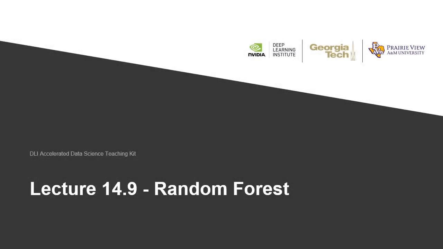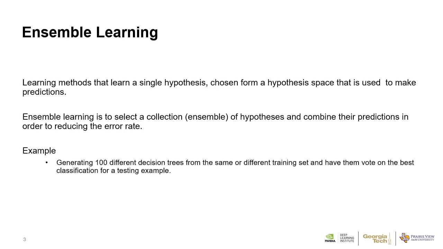Random forest. This section is to introduce random forests. So far, we have learned machine learning models that learn a single hypothesis chosen from a hypothesis space that is used to make predictions. To enhance the performance, we could build multiple models with ensemble learning. Ensemble learning is to select a collection of hypotheses and combine their predictions in order to reduce the error rate.